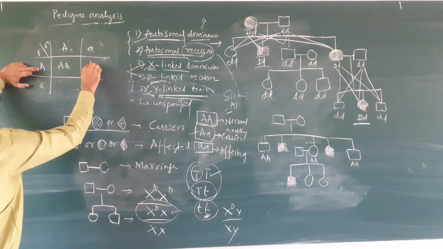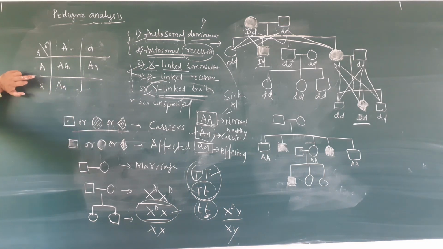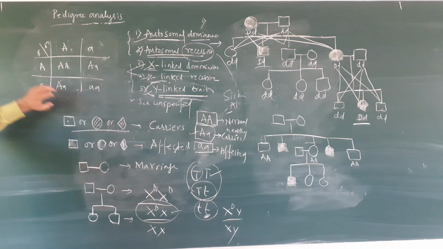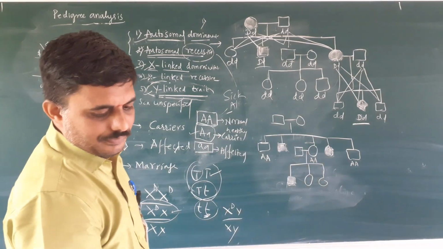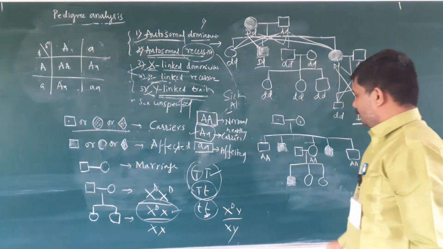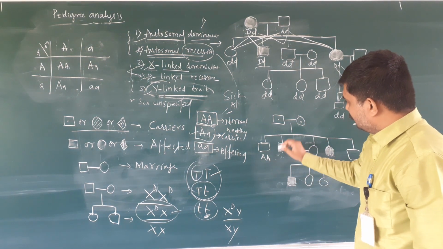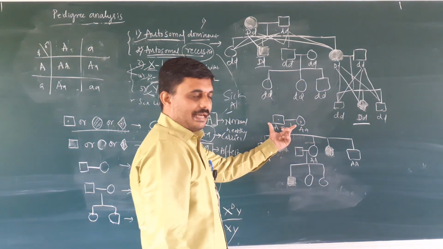Capital A, small a is a carrier, healthy but a carrier. Small a is an affected individual. So both parents are carriers, capital A, small a.